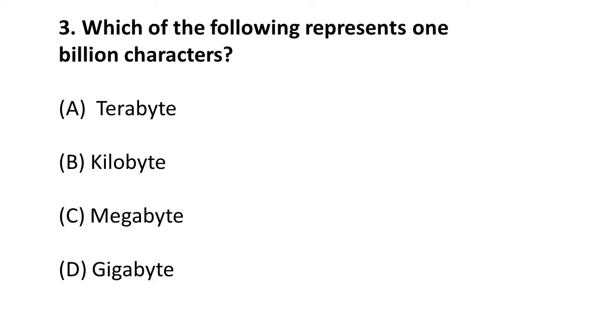The question is: which of the following represents 1 billion characters? So friends, 1 kilobyte represents 1000 bytes, 1 megabyte represents a million bytes, and gigabyte represents a billion characters and billion bytes, and terabyte represents a trillion. So remember this. So the correct answer, billion characters will be represented by gigabyte, and trillion by terabyte, and 1000 by kilobyte, and million by megabyte. Remember this. Moving on to the next question.